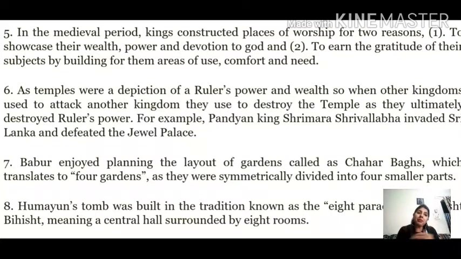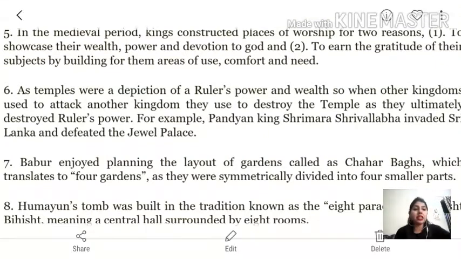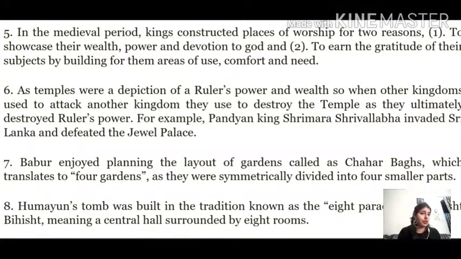So if anybody had to attack another kingdom, firstly they would attack the temples, remember this, fine. In this chapter we will see the example of Pandya king Shirimara Shirivallabh, who invaded Sri Lanka and defeated the Jewel Palace, which was also a place of worship, fine.